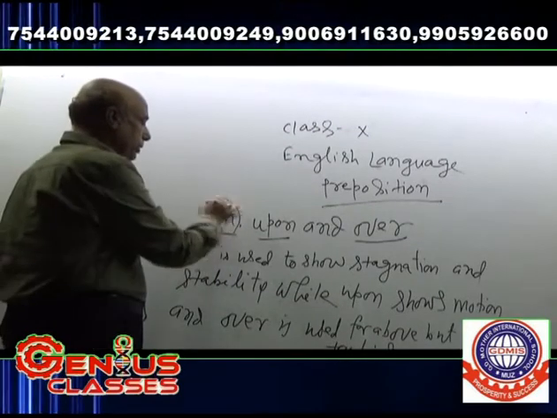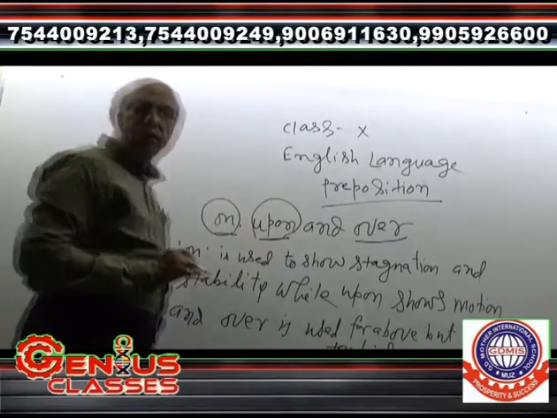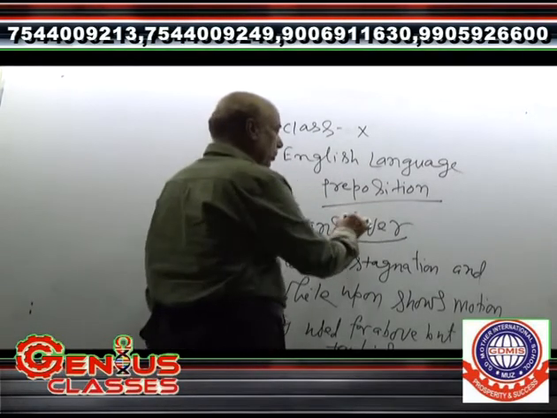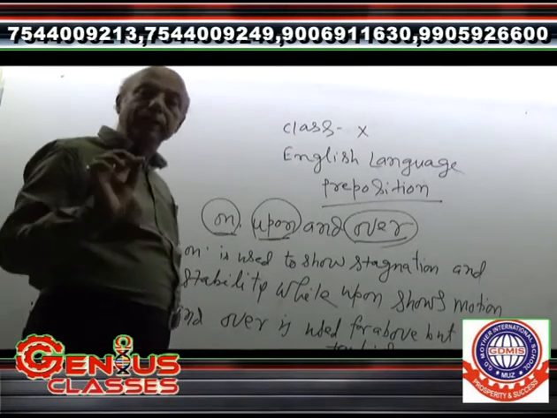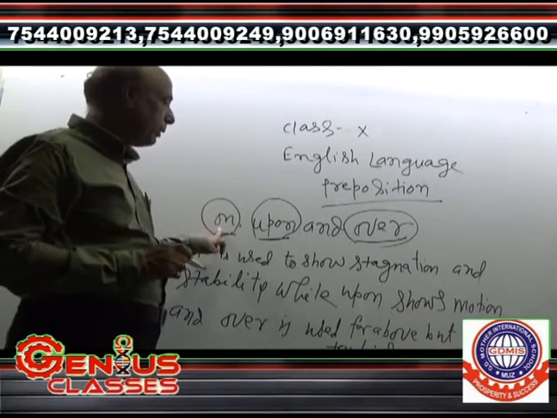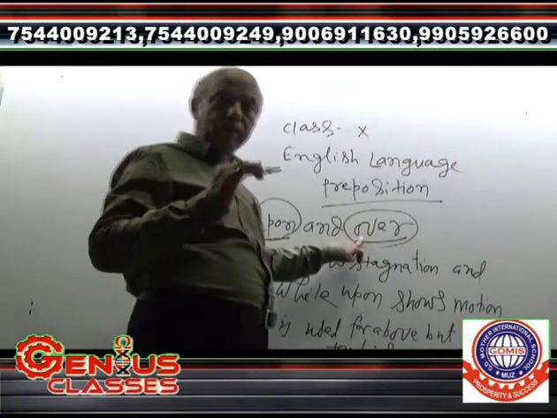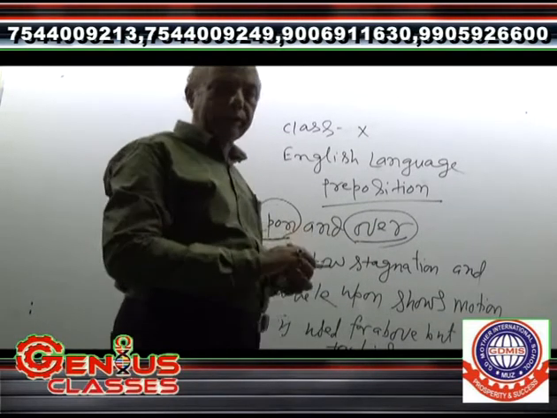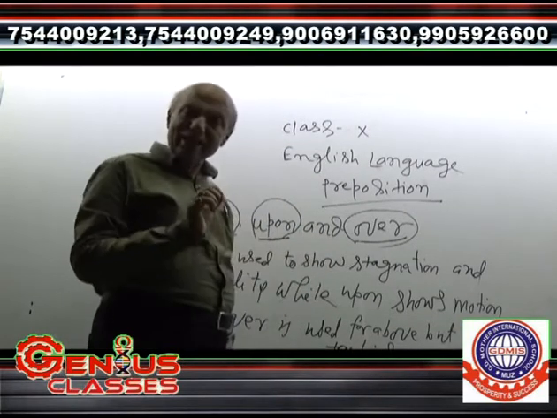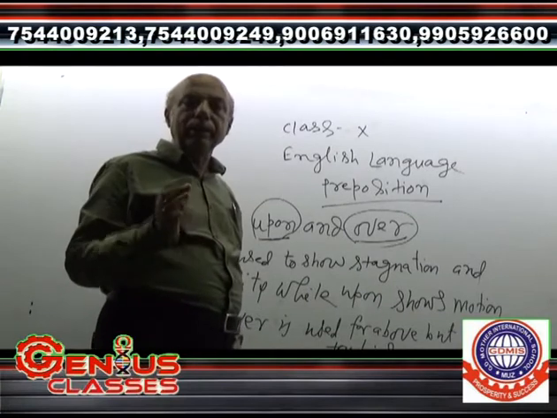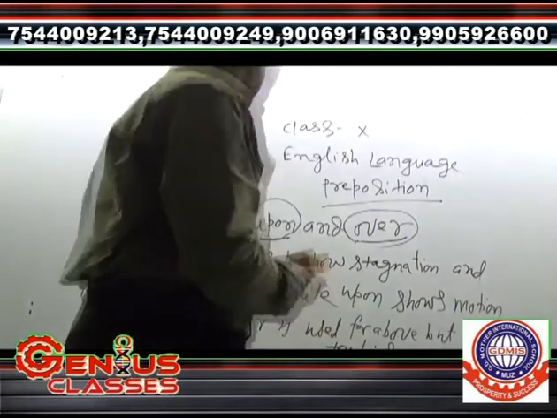On is used for stability, whereas upon is used for motion. And over is used just above. The meaning of the three prepositions is above, but on is for stability, upon is for motion, and over means above but not touching. In that context, these prepositions are used. I am going to use them in sentences, and it will be clarified and understood by you very clearly. You see here.